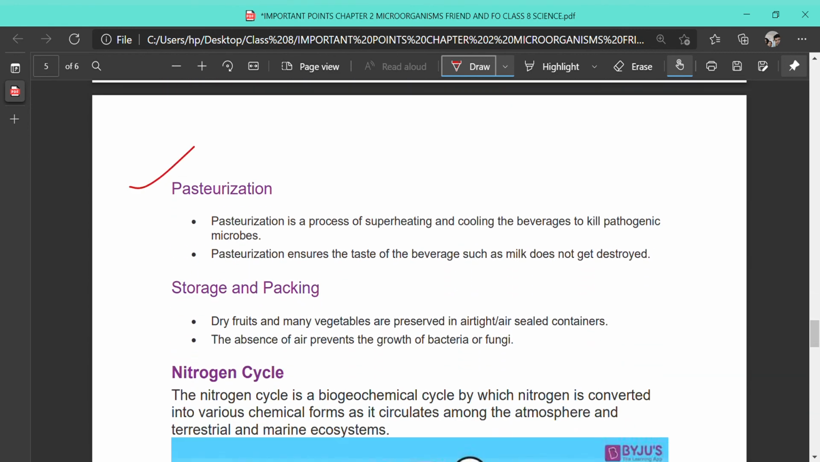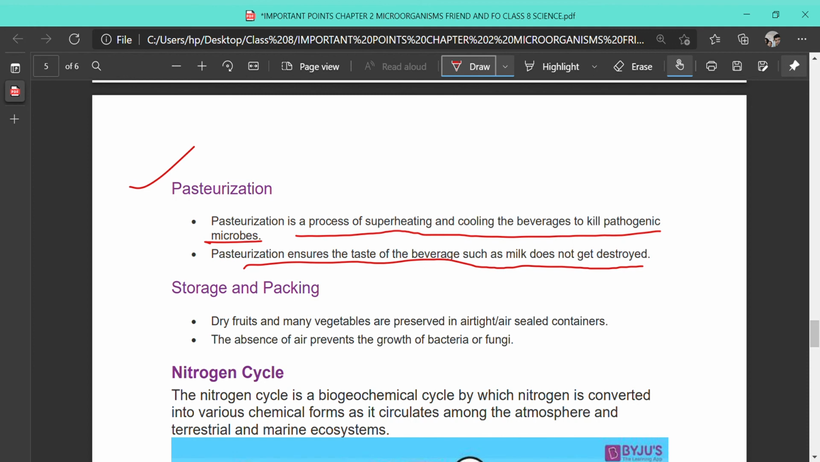Next is pasteurization. What is pasteurization? It is a process of superheating and cooling the beverage to kill the pathogenic microbes. Pasteurization ensures the taste of a beverage such as milk does not get destroyed. Mainly we do this process in the case of milk preservation.